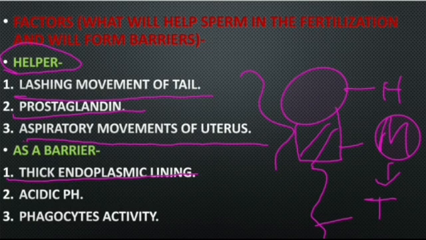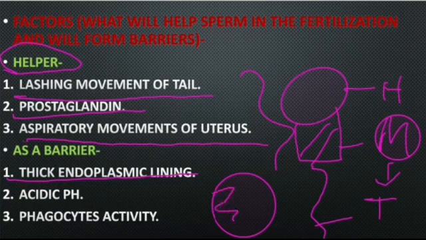The egg is going to remain in that fallopian tube for just 2 days. At that time, the endometrial lining is very thick and folded. That means the sperm have to swim through that lining, which acts as a physical barrier. Sperm have to crush through that lining.